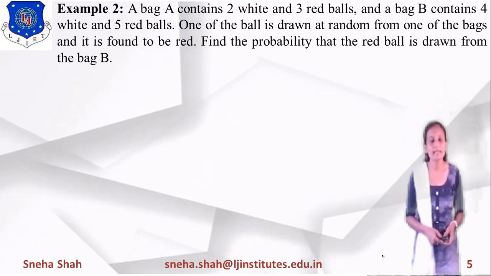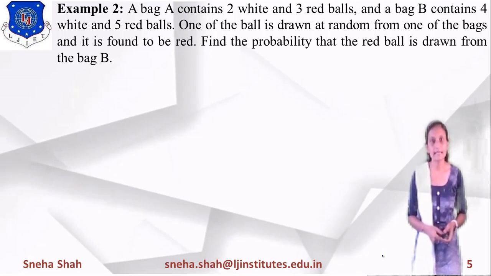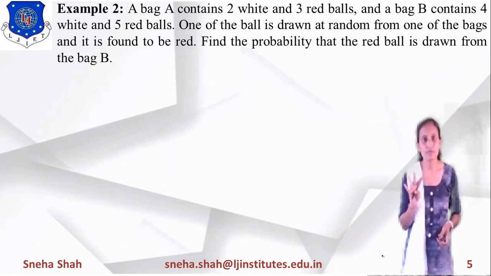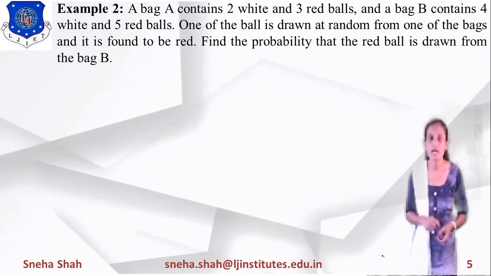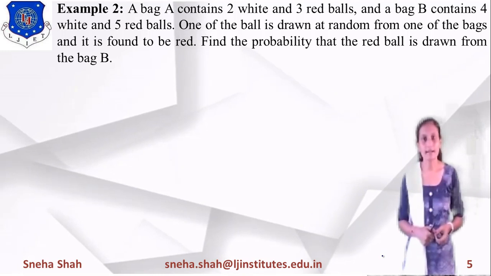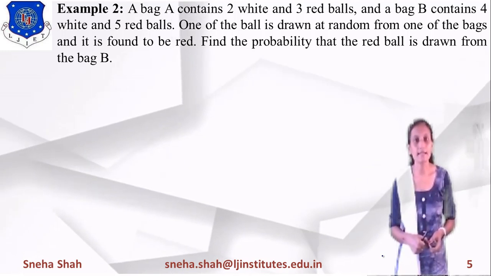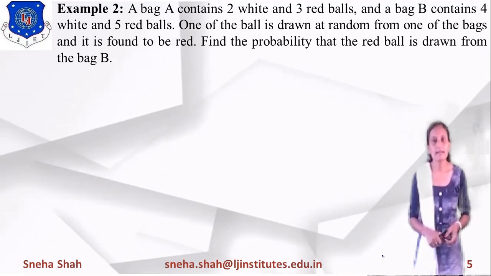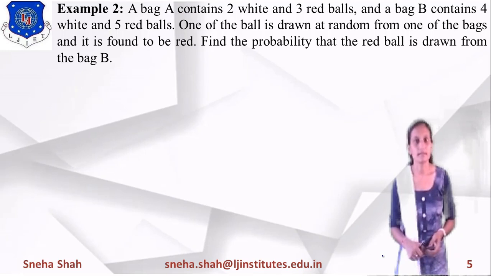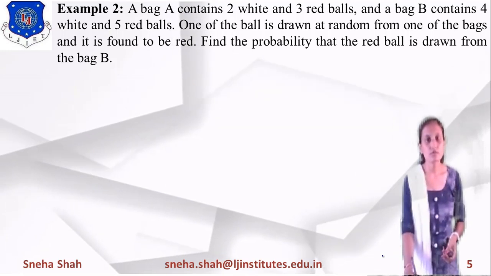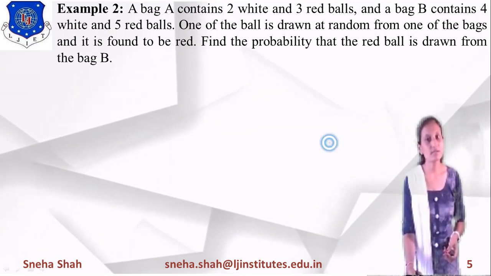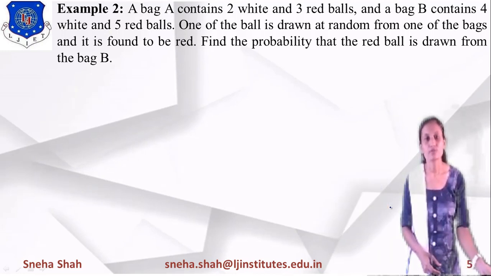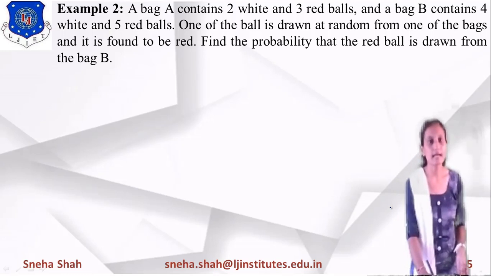Now the next example: a bag A contains 2 white and 3 red balls and a bag B contains 4 white and 5 red balls. One of the balls is drawn at random from one of the bags and it is found to be red. Find the probability that the red ball is drawn from bag B. So we will solve this example as we solved the last example. First of all we will define each and every event.